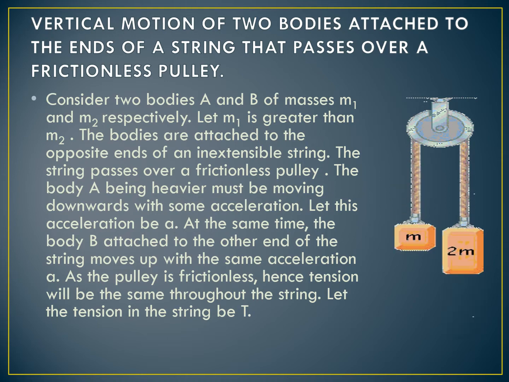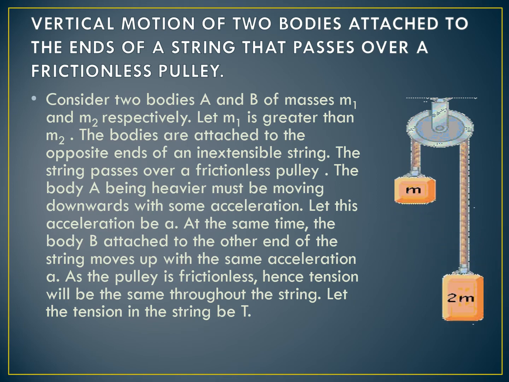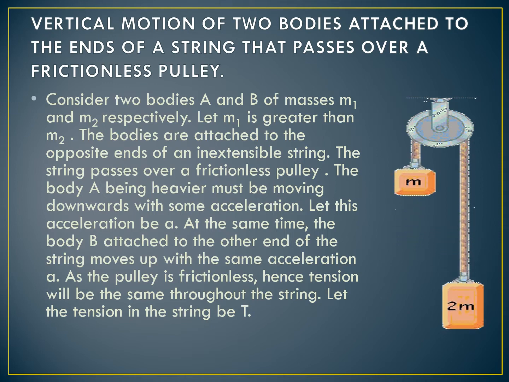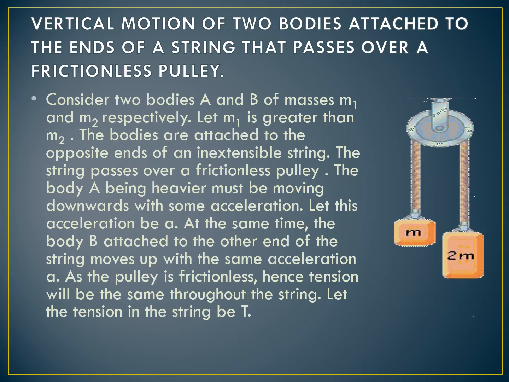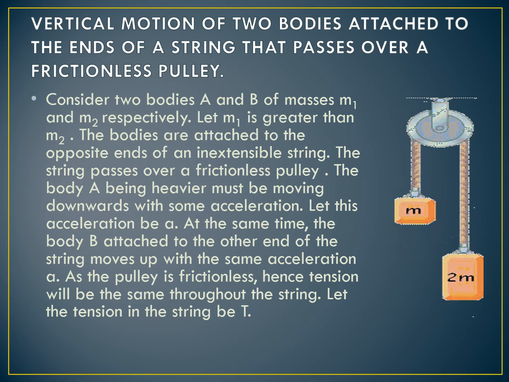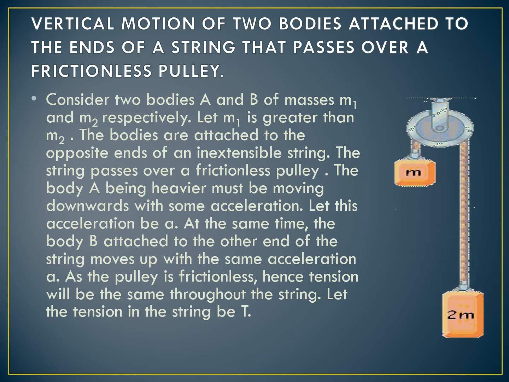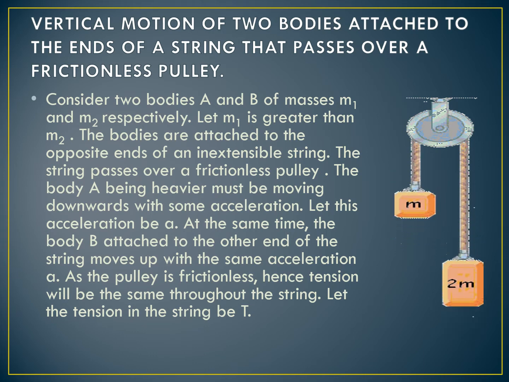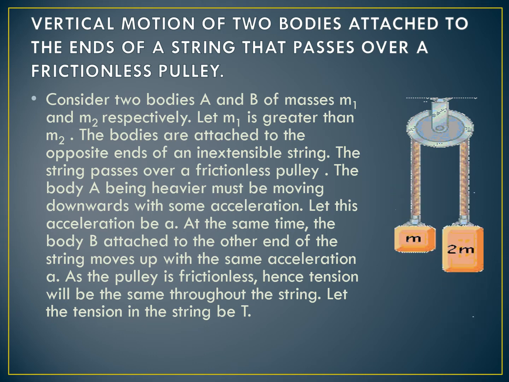As the body B is lighter than the body A, the body A, being heavier, must be moving downward with some acceleration a. At the same time, the body B, which is attached to the other end of the same string, moves with the same acceleration a in the upward direction.